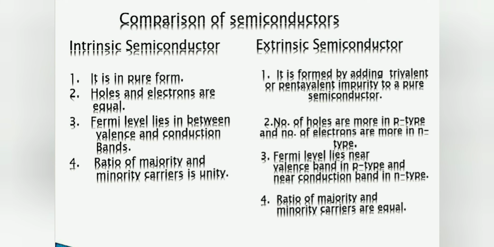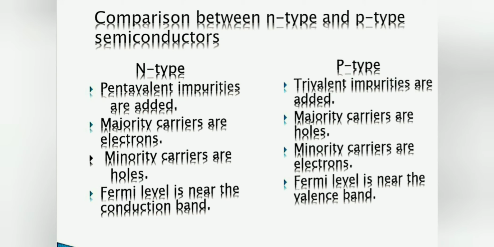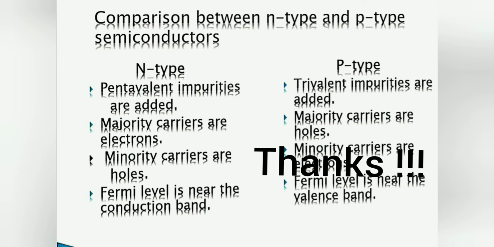Then we come to the comparison of n-type and p-type semiconductors. In n-type, pentavalent impurities are added. In p-type, trivalent impurities are added. In n-type, majority charge carriers are electrons and minority are holes. And in p-type, majority charge carriers are holes and minority charge carriers are electrons. In n-type, the Fermi level is near the conduction band. In p-type, the Fermi level is near the valence band. So this is the basic difference between n-type and p-type semiconductors.